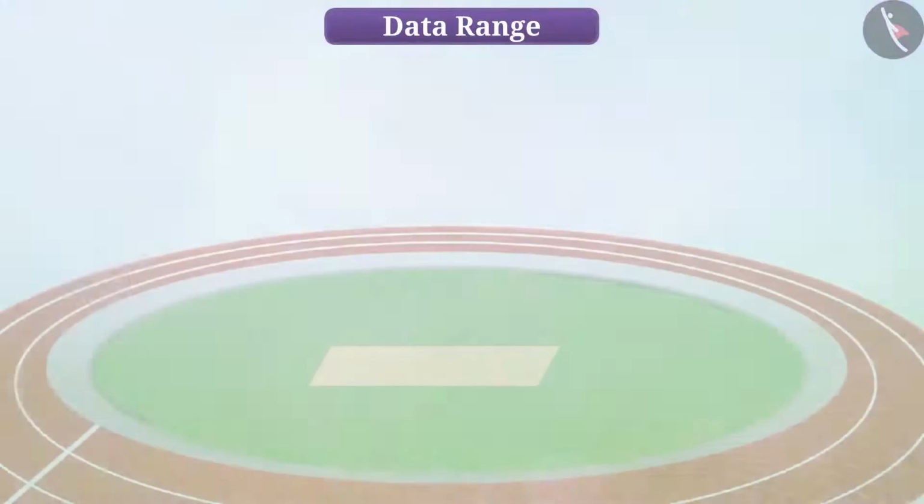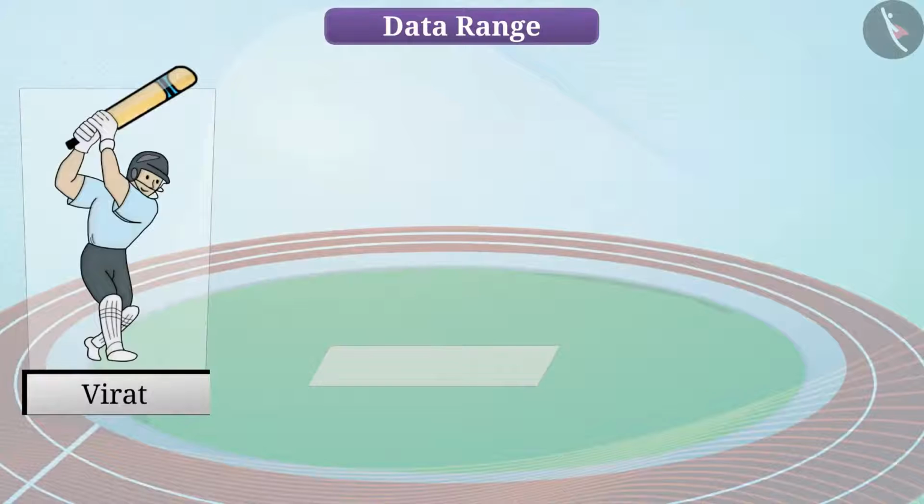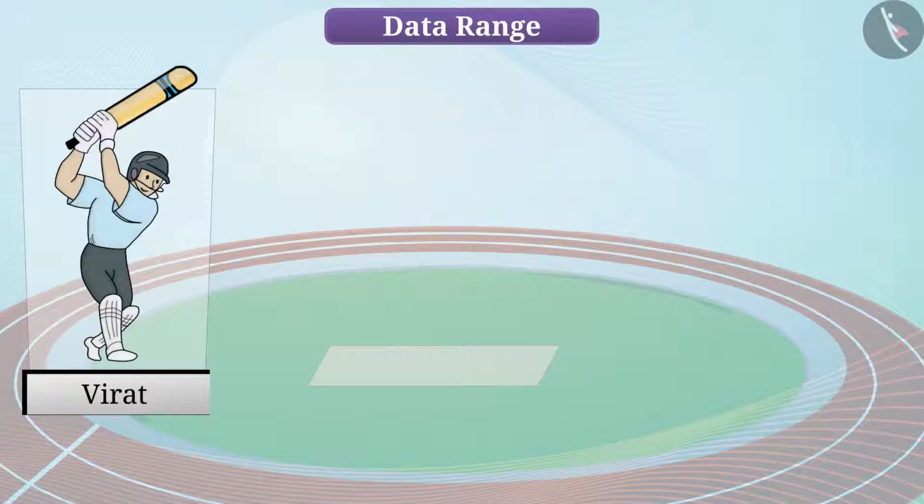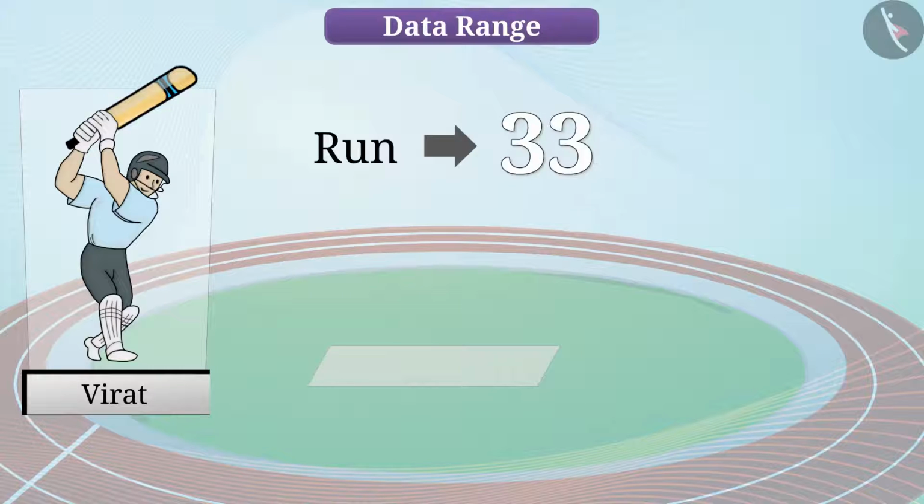Say we need to find out how batsman Virat performed in a particular match. Can you think of a way by which this can be done? Can you guess? Well, let me tell you. We need numerical information to take decisions in such situations. We would need to list out the number of runs scored by Virat in some of his innings.